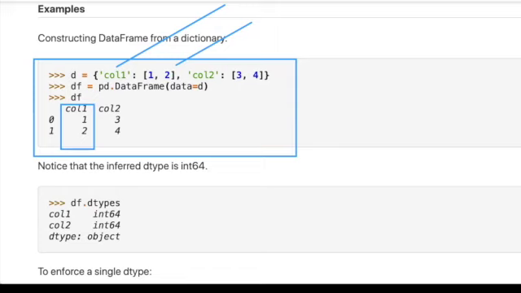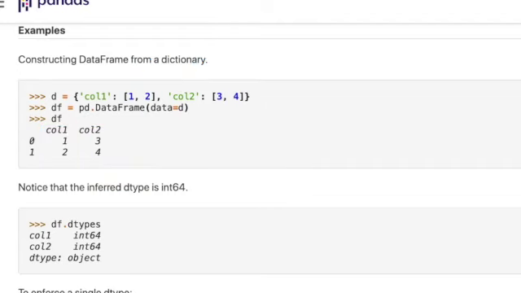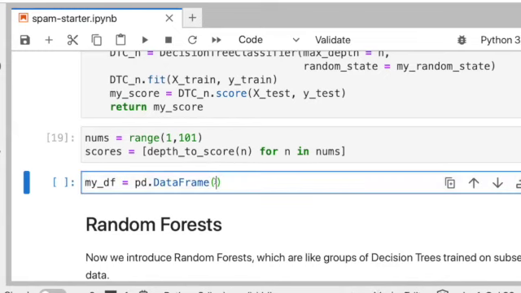This is like a function. This is a mapping. So col 1 should be mapped to 1, 2, and you can see that here. Col 2 should be mapped to 3, 4, and you can see that here. What we're going to do is create a new data frame where we have the columns being depth, which will be nums, and the score column will come from the scores thing that we defined earlier.